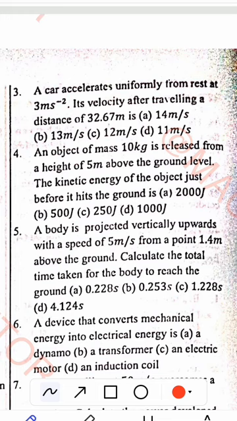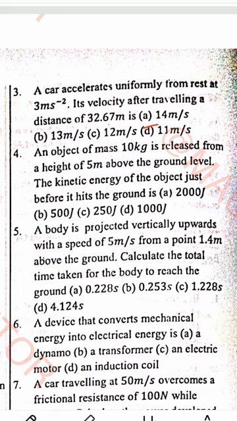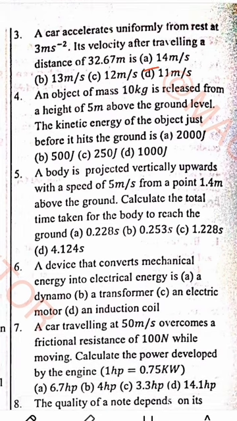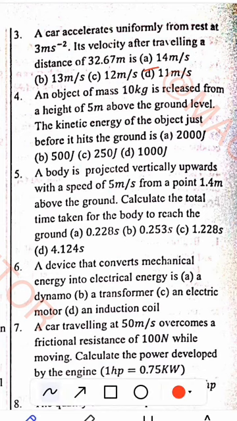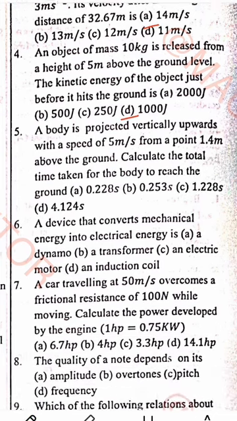The correct option to question 3 is option A. So let's go to question 4. The correct option to question 4 is option D. So let's move to question 5.